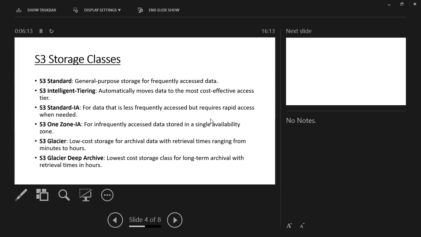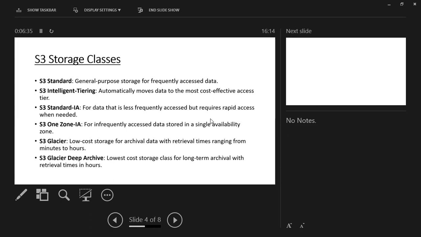You can understand from the name, S3 Intelligent-Tiering, that it will move your data automatically, categorized into the most effective access tier. So in S3 Standard, there is data that is less frequently accessed.